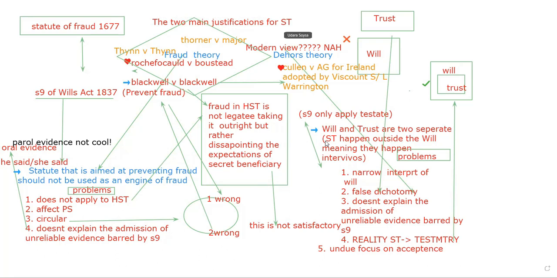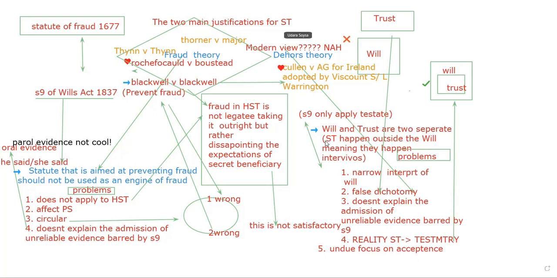Basically, imagine I have an illegitimate child. So I call Sajani and say, hey Sajani, I gave you 10,000 in the will, but please give it to my illegitimate child. So the trust happened during this phone call. It means secret trusts are inter vivos. This has been given by Cartlon versus AG for Ireland, and is adopted by Viscount Sumner and Lord Warrington, and of course supported in the case of Blackwell versus Blackwell.